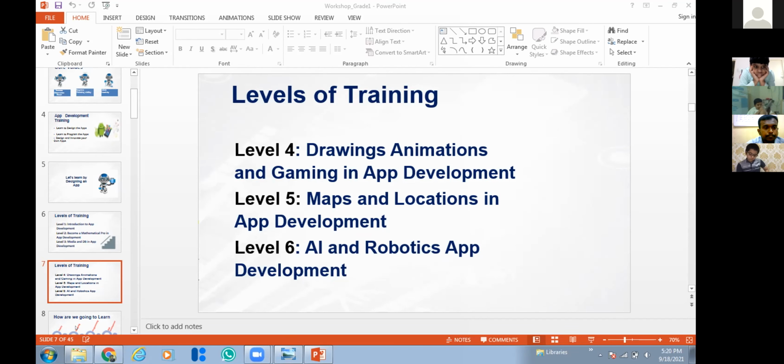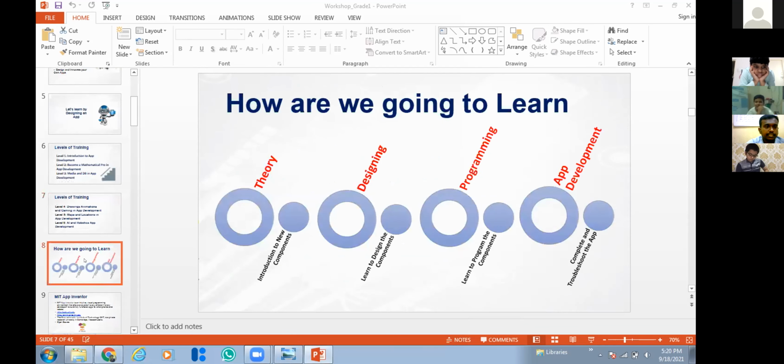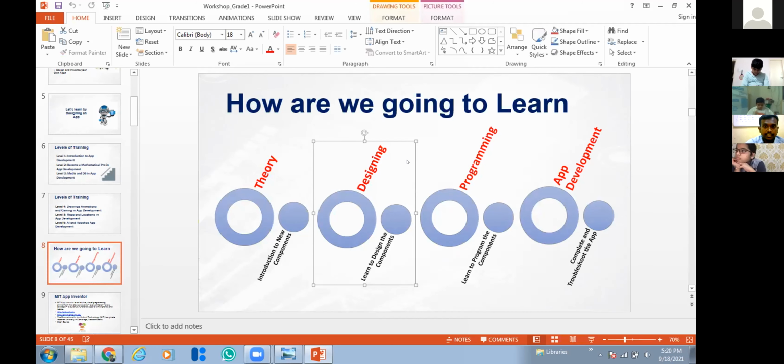Then the teaching methodology, how we are going to teach: first there will be a theory class. If you take any subject, first there will be some theory, right? So we will teach you some basic theory. What is this? What are its components? What are its properties? Where can it be applied? Like that, some basic theory concepts will be there for a few minutes. After that, we will directly start designing the apps.